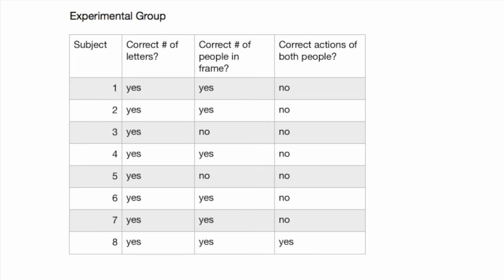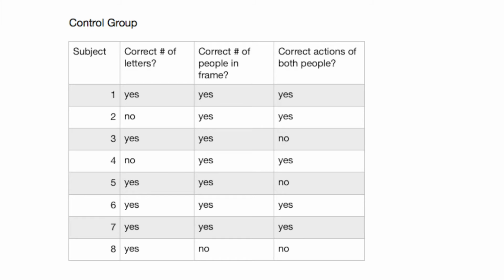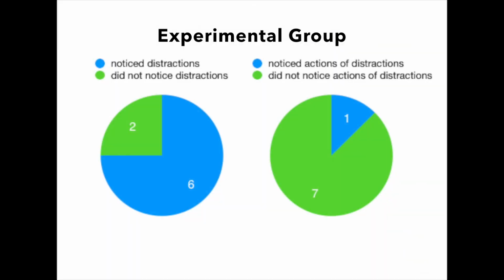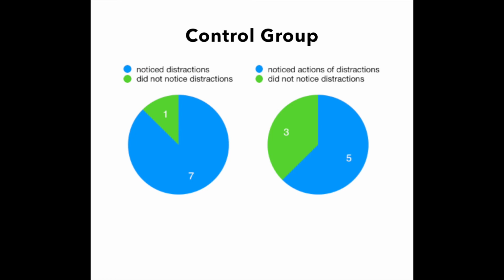Data. These are the results of the questions asked after the viewing of the video. The experimental group and the control group. Of the experimental group, those not told of the distractions, 6 of the 8 subjects noticed the distraction and 2 did not. Only 1 subject was able to describe what the people in the video were doing, and 7 were not. Of the control group, those who were told about the distractions, 7 of the 8 noticed the distractions and 1 did not. 5 subjects were able to describe what the people in the video were doing, and 3 were not.